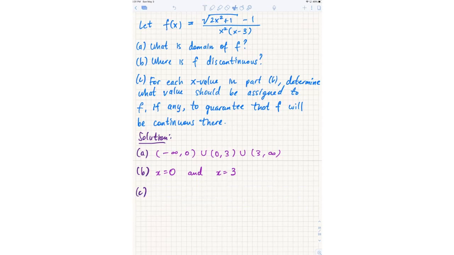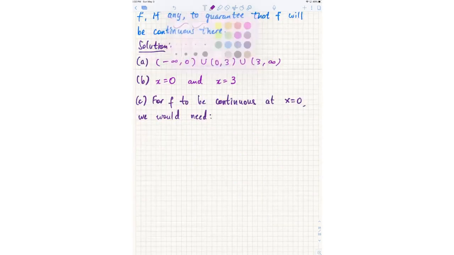All right. So if I want f to be continuous at x equals 0, I would need that f of 0 equals the limit as x approaches 0 of f of x.